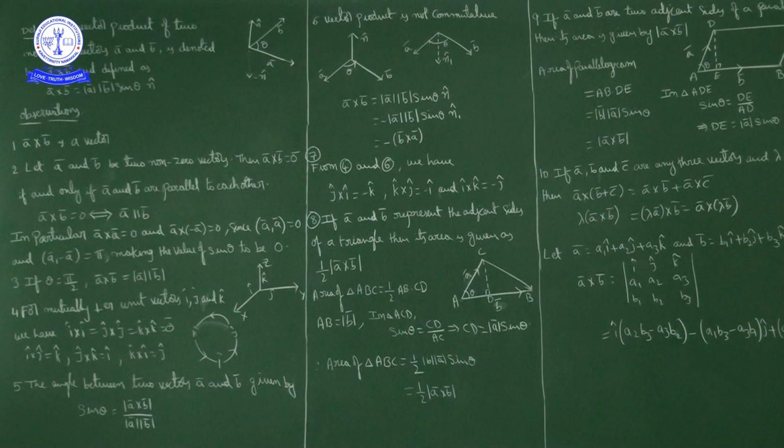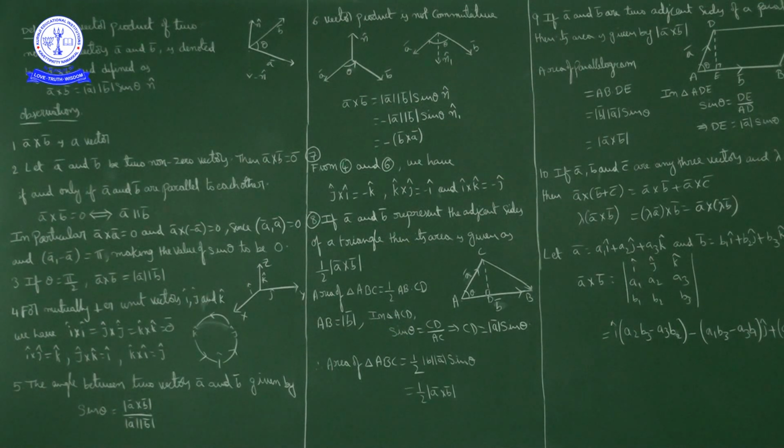Now, the definition: the vector product of two non-zero vectors a bar and b bar is denoted by a bar cross b bar and is defined as a bar cross b bar is equal to magnitude of a bar into magnitude of b bar into sin theta into n cap.